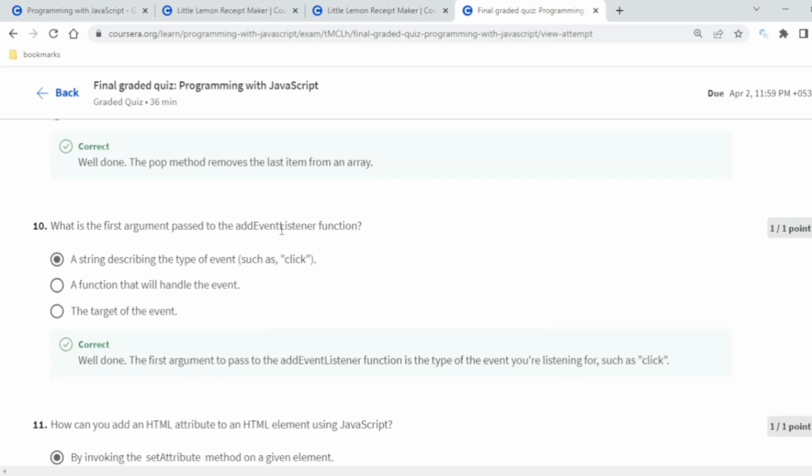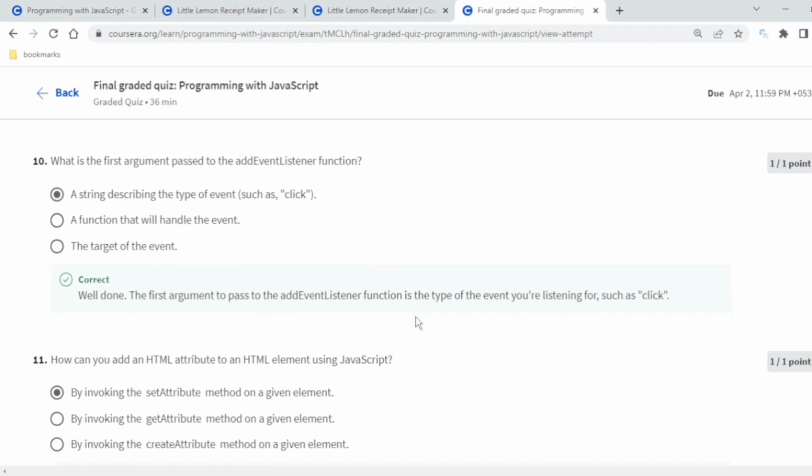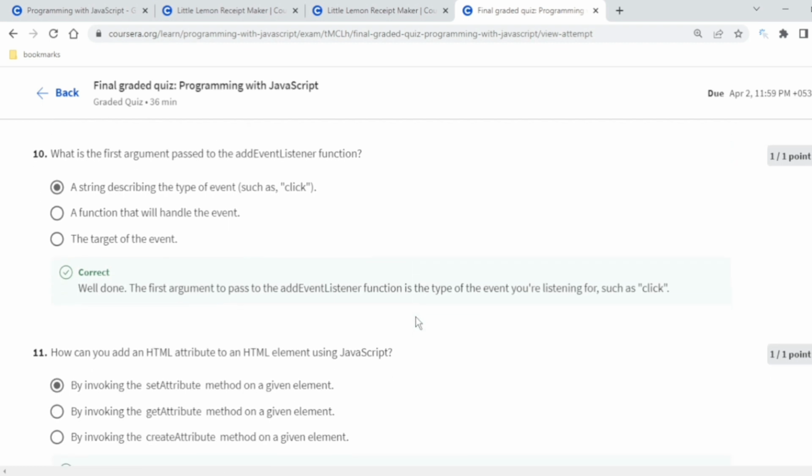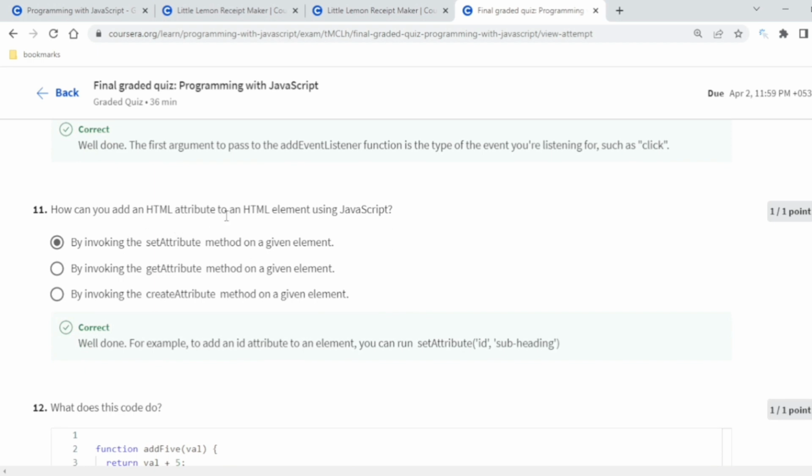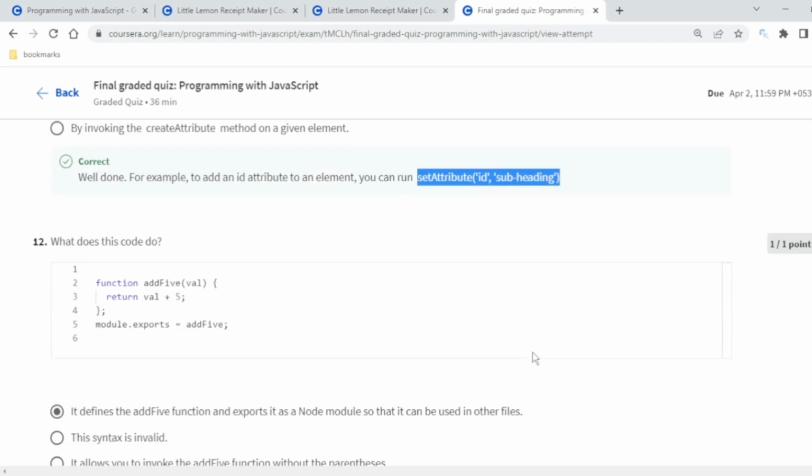What is the first argument passed to the addEventListener function? Describing the type of event, just click. I've already told you about this in my JavaScript course also. You can check the playlist out and you will be comfortable with it because I have shown the output and how things are working. Then, how can you add an HTML attribute to an HTML element using JavaScript? By invoking the setAttribute method. This is again a thing JavaScript helps us to understand. This is setAttribute ID and sub ID.